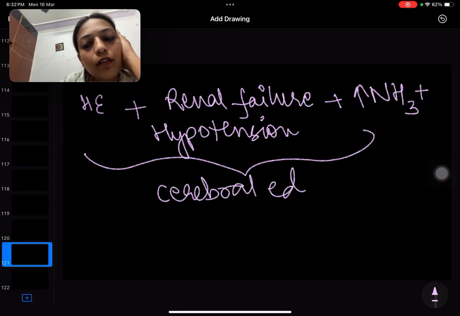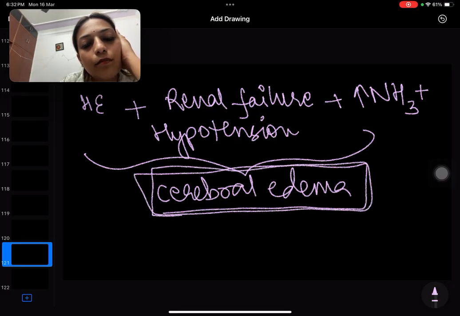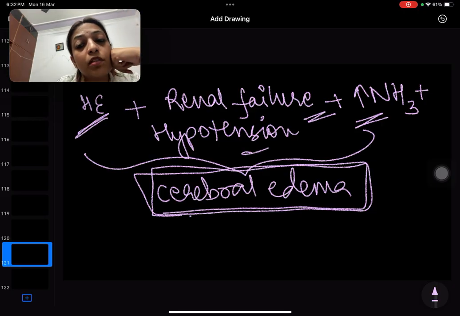Is this okay? So we are thinking about cerebral edema because the patient has HE, has renal failure, ammonia is too much, and ammonia is osmotically active, so it will draw fluid inside. Plus the patient is hypotensive, right? So perfusion is reduced. This can cause cerebral edema.